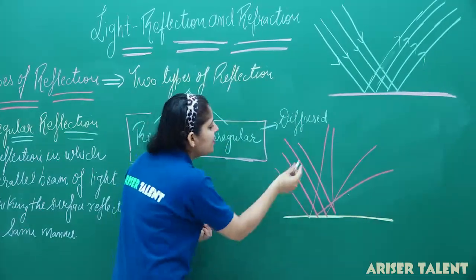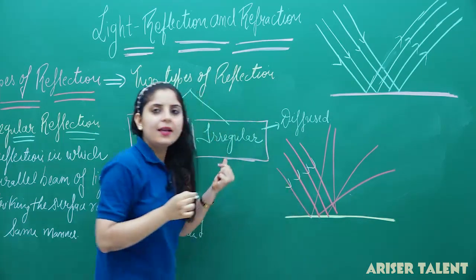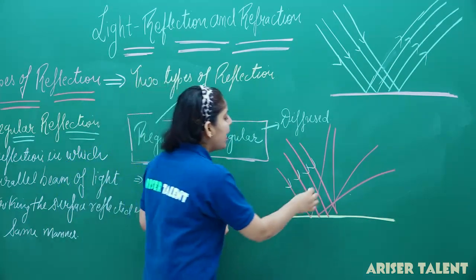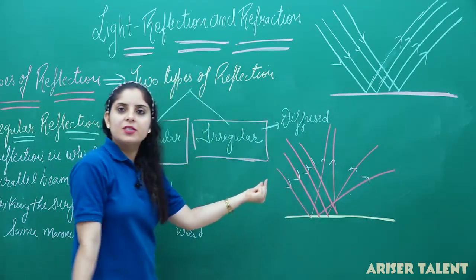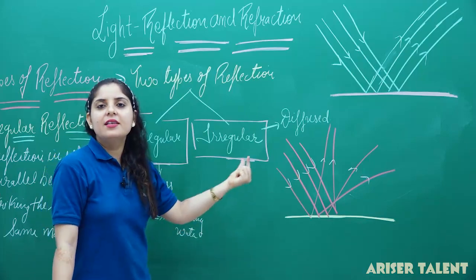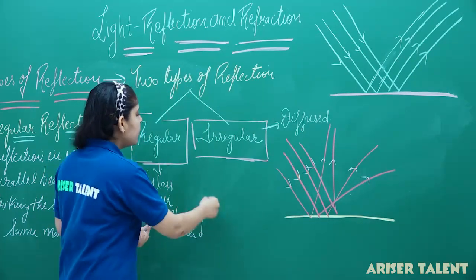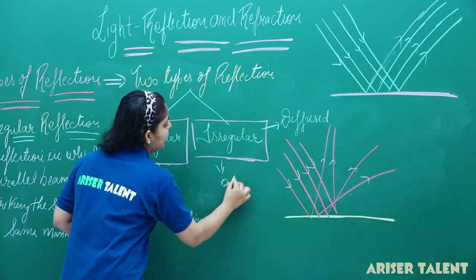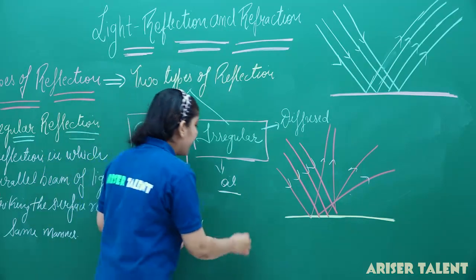Now, this is our irregular reflection. You can see that the rays are incident as a parallel beam of light, and the reflection taking place here is in different directions. So, this is our diffused reflection, and this type of reflection will be shown by oil or some other liquids.